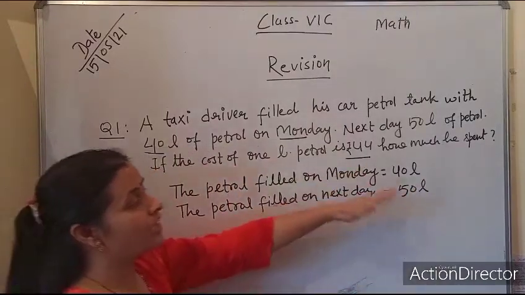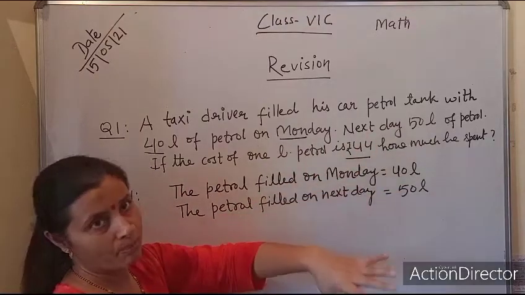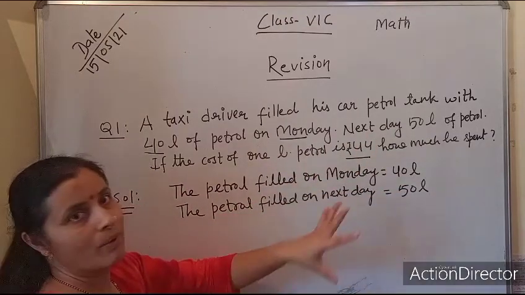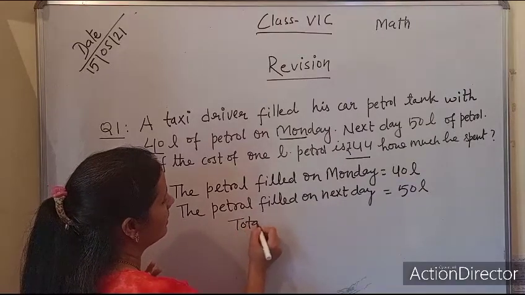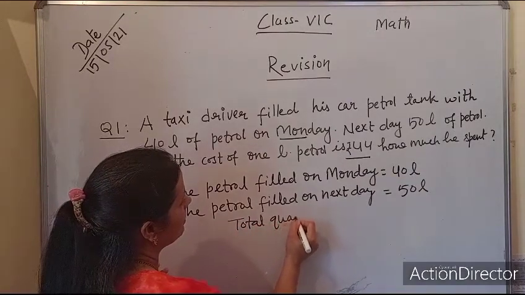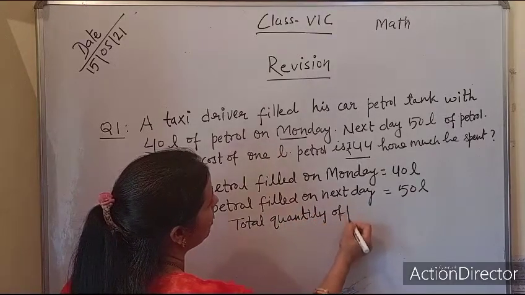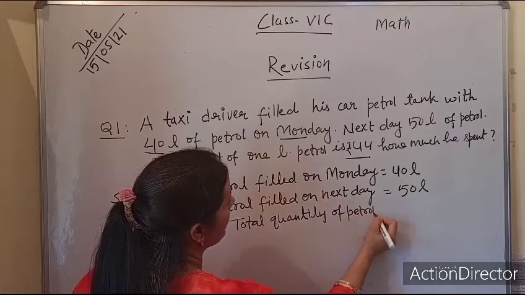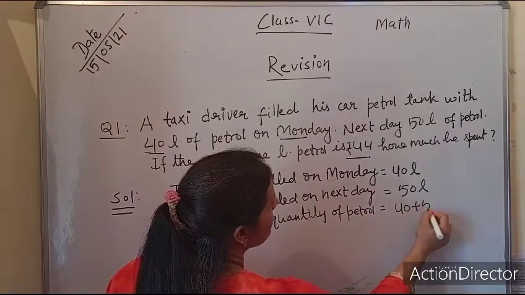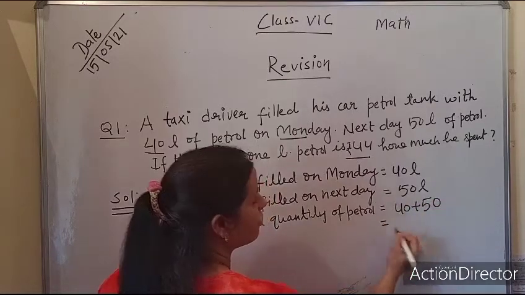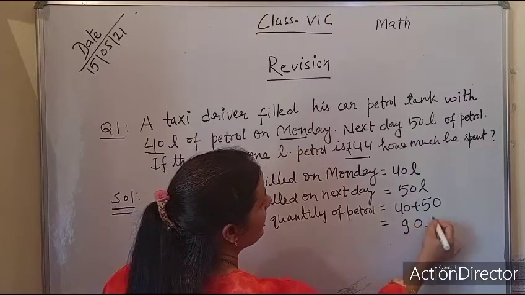Now first we need to calculate the total quantity of petrol which he filled on the two days. Now we will write: total quantity of petrol equals 40 plus 50, which would be 5 plus 4, 90 liter.